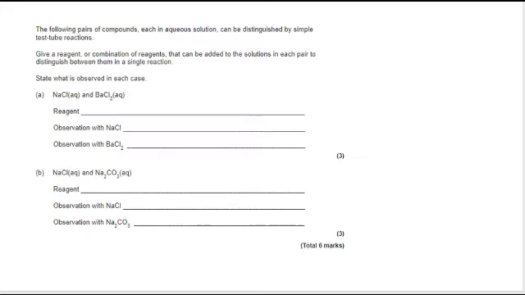So quite a short question here. We've got parts A and parts B. Take a look at the answer when you're ready.